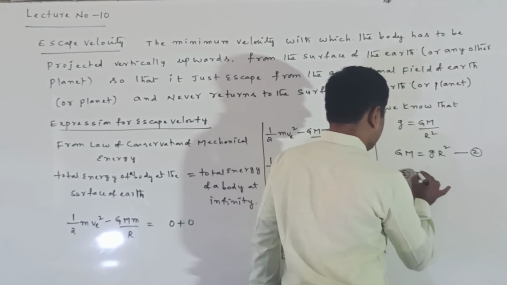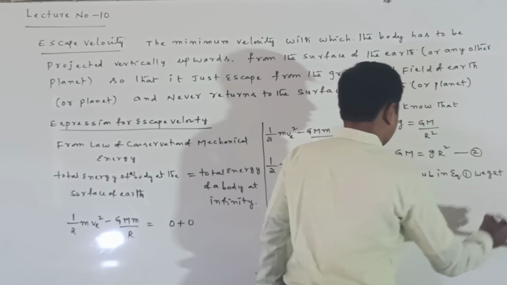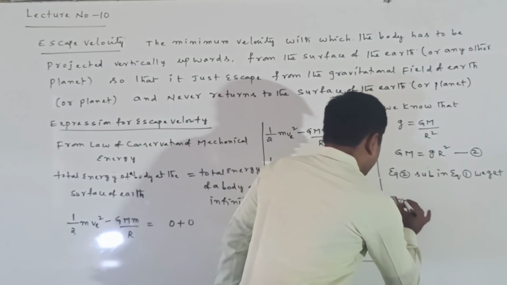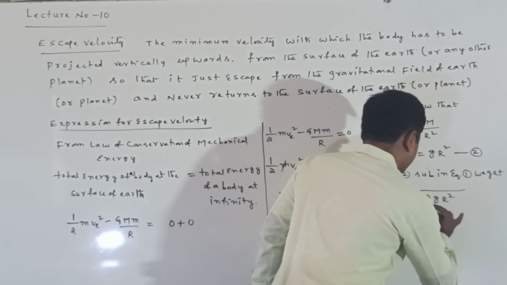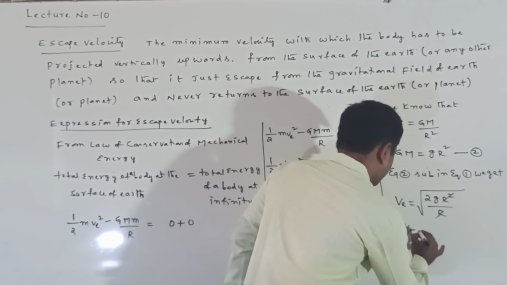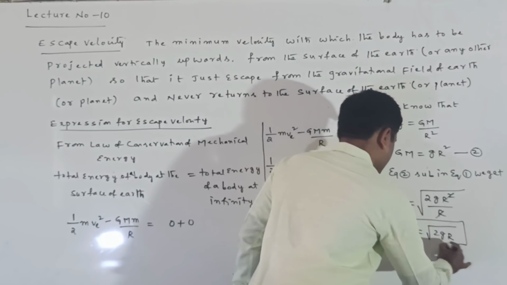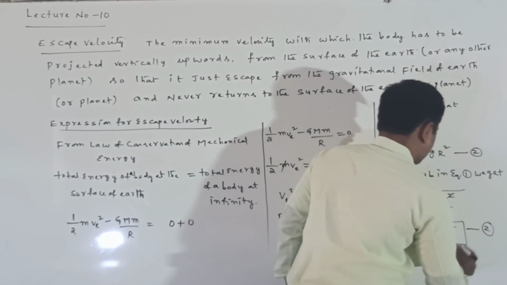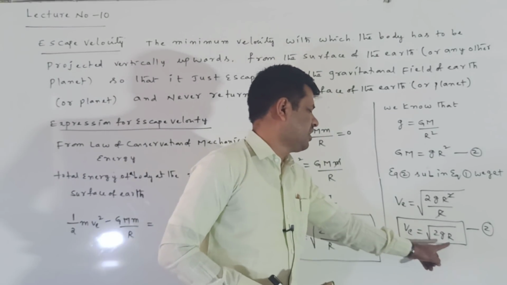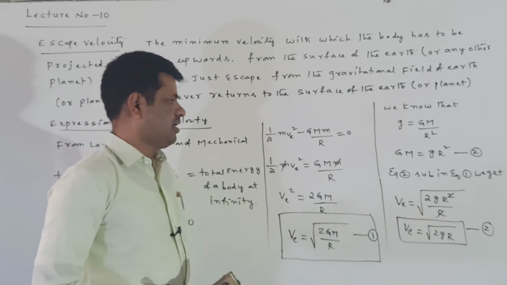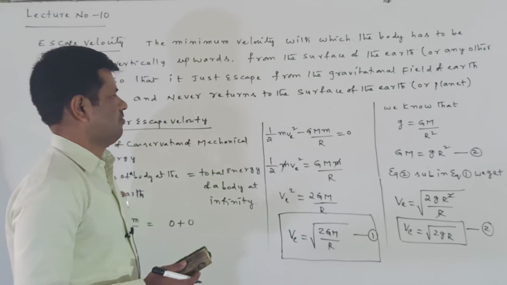Now substitute equation 2 in equation 1. We get v is equal to under root of 2gR square by R. R getting cancelled, v is equal to under root of 2gR. This is another expression for the escape velocity, v is equal to under root of 2gR. This is a very important expression for the escape velocity.